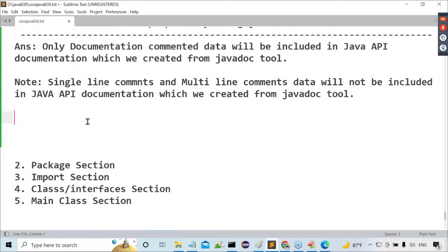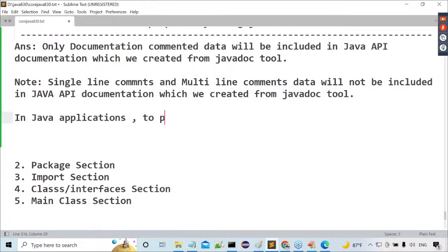Listen carefully. One more small point here. One small question. In Java applications, we have a separate topic like annotations that I will discuss separately, but let me give one point here.